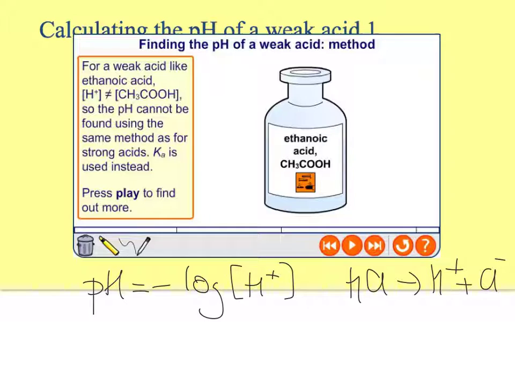If we've got 0.1 molar HCl, we're going to have 0.1 moles of H+. But for ethanoic acid or any other weak acid, we are not sure how much of it's dissociated. We need to use the equilibrium constant to find that out.